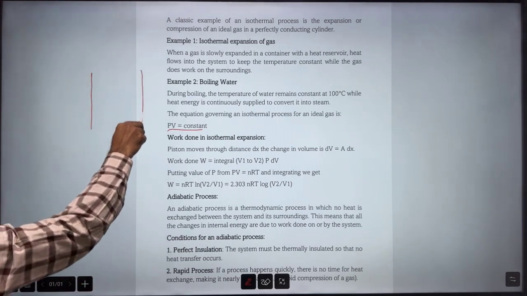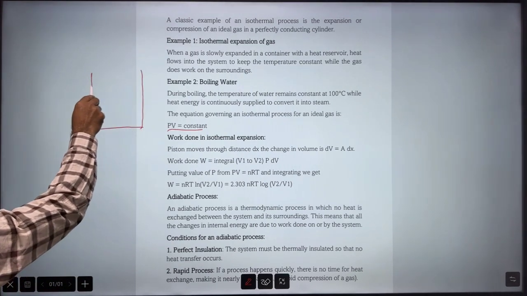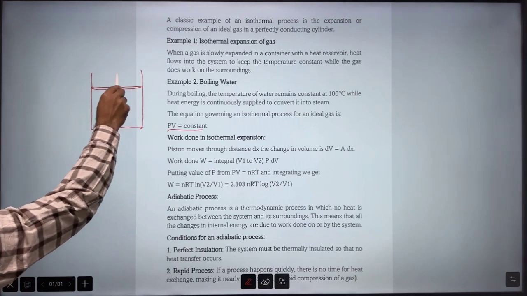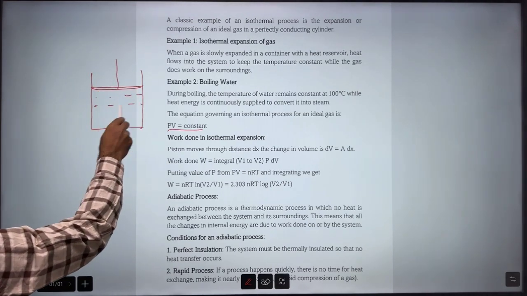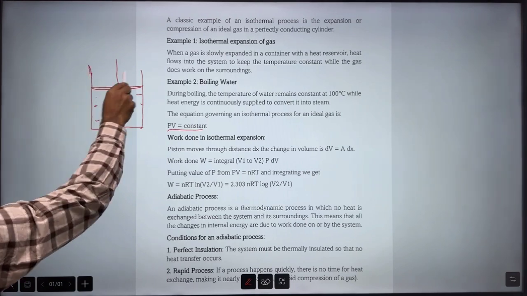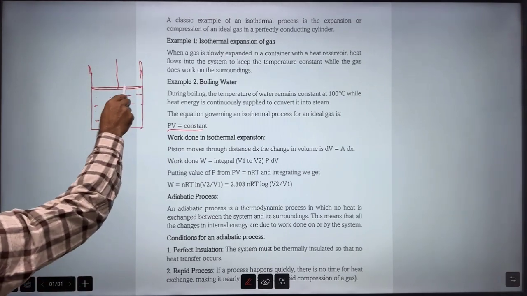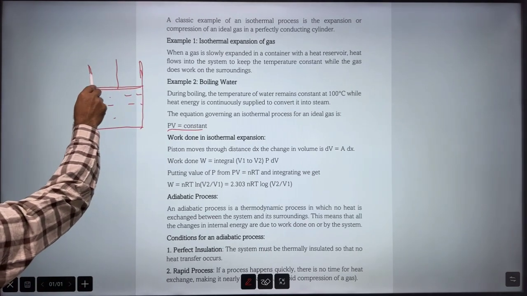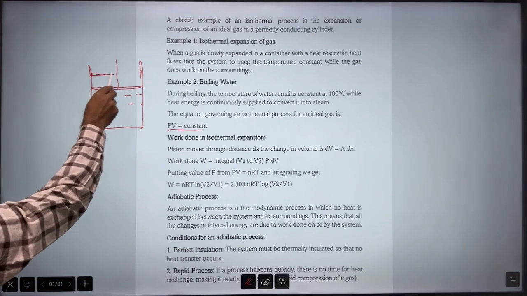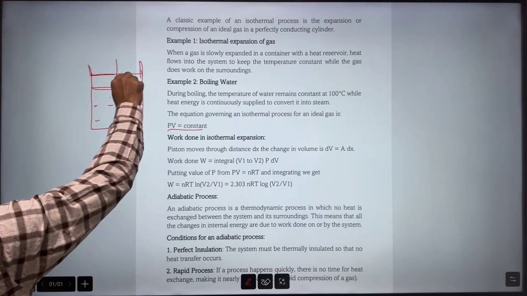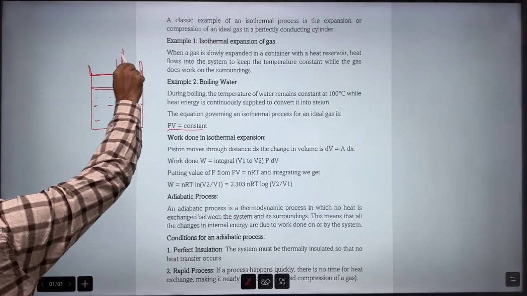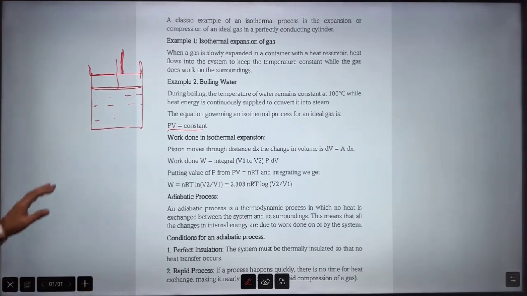Suppose this is a container, this is a piston, and here there is gas. Now what happens? On giving heat, temperature rises. Our constraint is that temperature should not rise, so that heat will be used up in expanding the gas and temperature will remain constant.